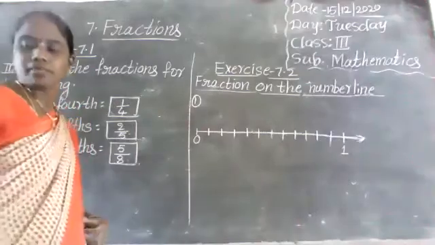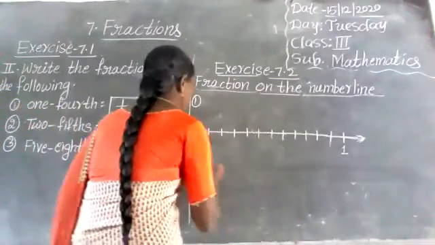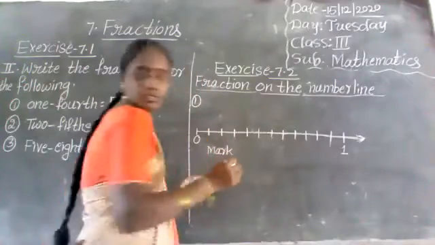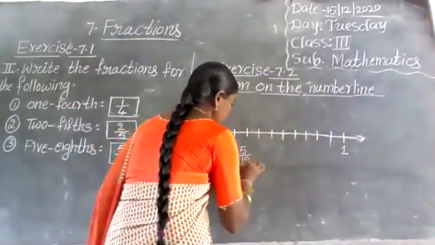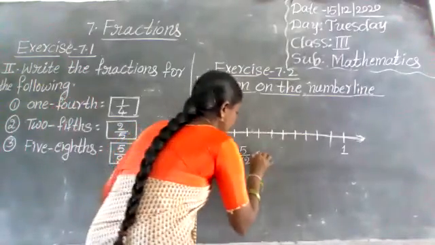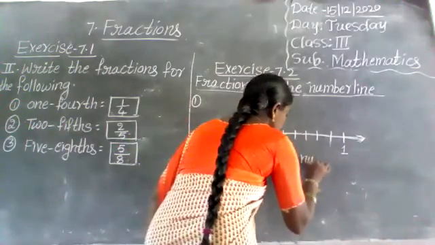I am explaining from exercise 7.2, page number 64. Mark 5 by 12 on this number line.